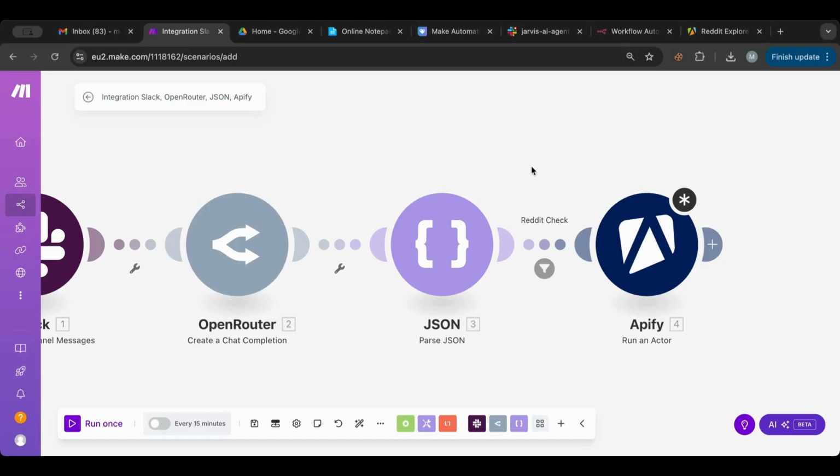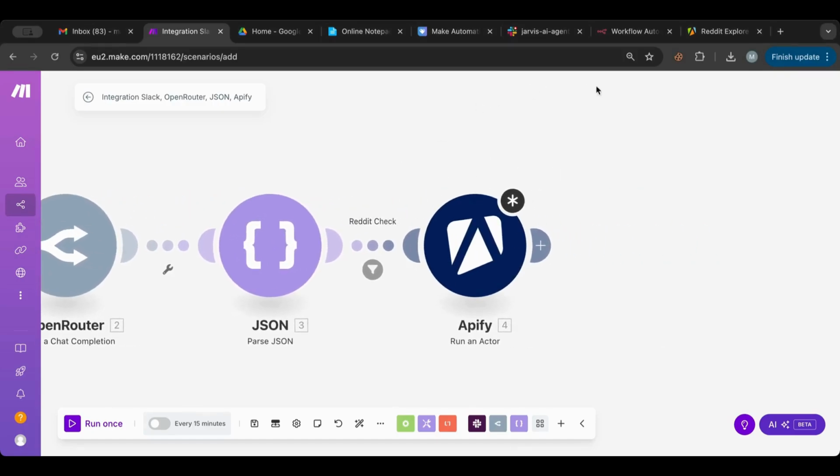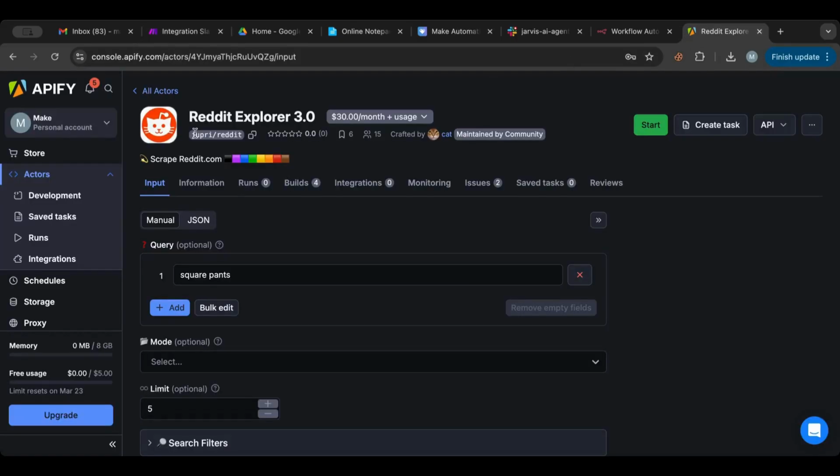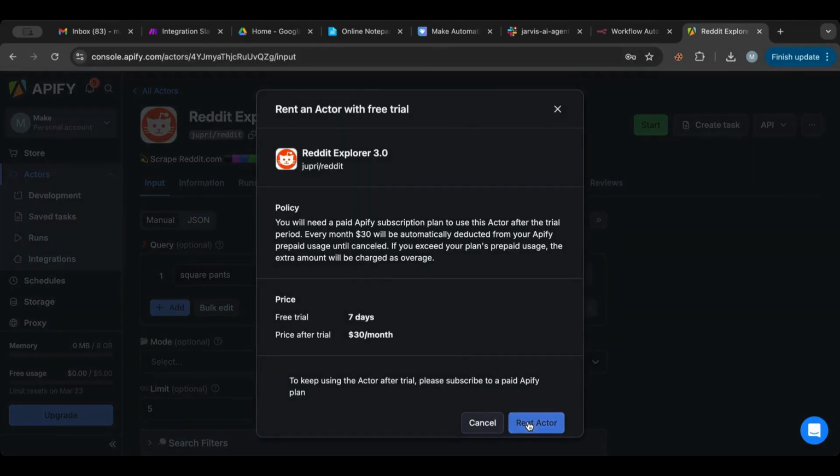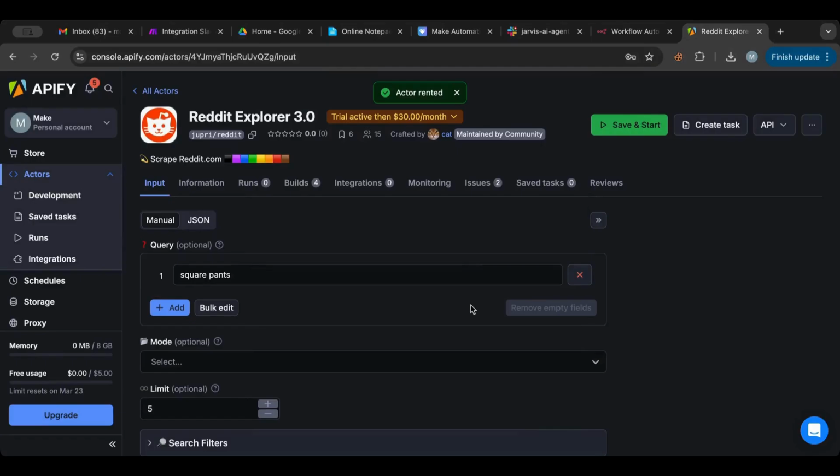Okay. Now what I want to do is do the Apify. So in Apify, which is a great platform that has a lot of good scrapers, I have this Reddit Explorer. I'm gonna start my trial, and I'm gonna rent the actor. Okay.